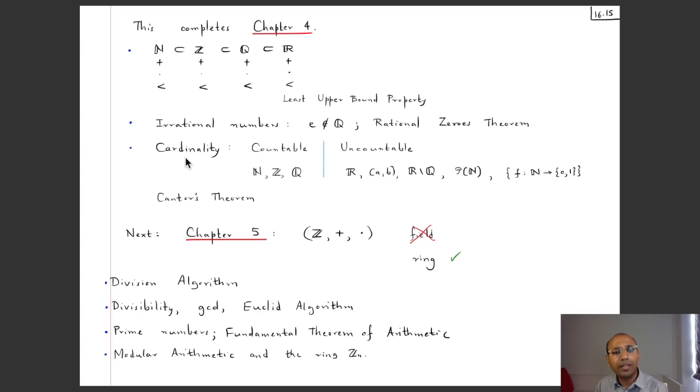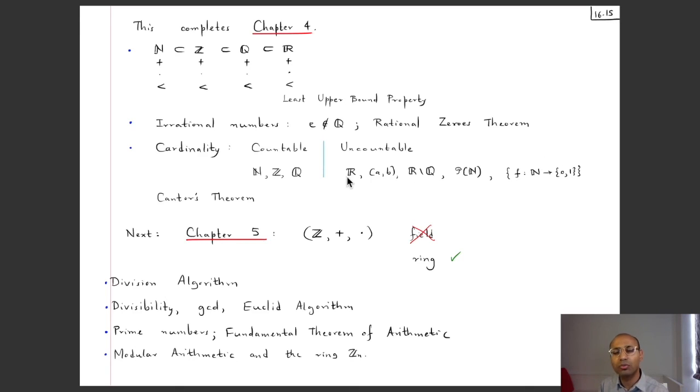And then we discussed the cardinality of infinite sets. Infinite sets come in two flavors, countable or uncountable. We saw lots of examples of these. We saw that the set of natural numbers, integers, and rationals were all countable, and the set of real numbers was uncountable. And we proved that using the fact that the set of all sequences which are 0, 1 valued is an uncountable set.